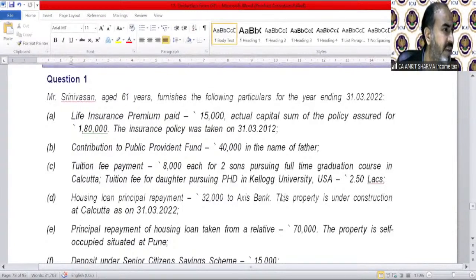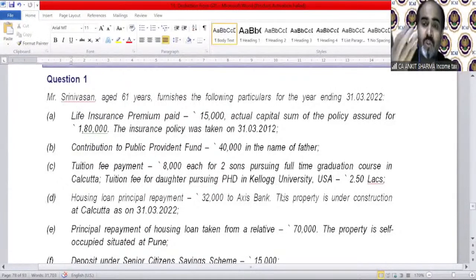Namita is asking: sir, in 80QQB, will the whole amount of expense be allowed from royalty income, or 15% of expenses allowed? Your question is not clear to me actually. In 80QQB, whatever eligible amount comes after taking the remitted amount, and the amount of 15% of books sold, whichever is the lower value, out of that value we can deduct the expenses we have incurred for that book. Whatever those expenses are will depend upon the question.